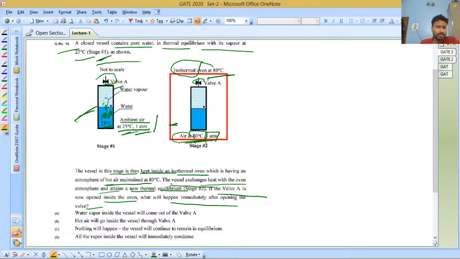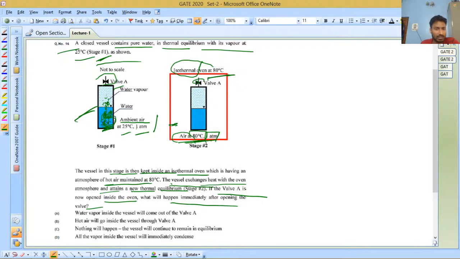You know that this water, when it attains 100 degrees Celsius, will achieve its boiling point. And what happens at the boiling point? The vapor pressure will be equal to the atmospheric pressure. What is atmospheric pressure? 1 atm.